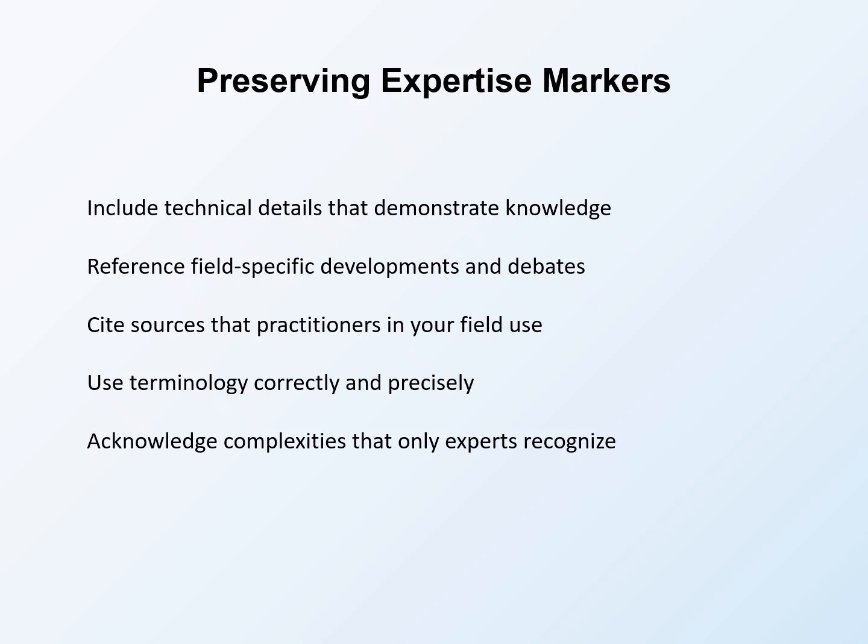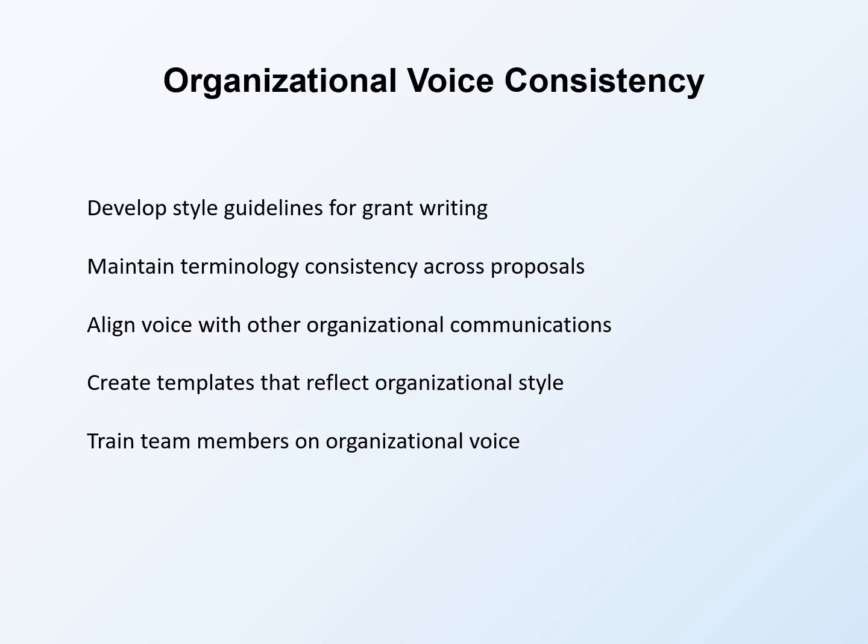Using terminology correctly and precisely shows command of professional language. AI sometimes misuses technical terms or applies them inappropriately. Precise terminology demonstrates that you know what you are talking about. Acknowledging complexities that only experts recognize shows sophistication that superficial treatment cannot fake. What challenges are not obvious to outsiders? What tensions exist within your approach? This nuanced understanding builds credibility. Organizations should develop consistent voice that carries across all grant work, whether AI-assisted or not.